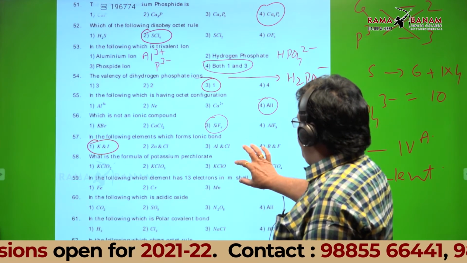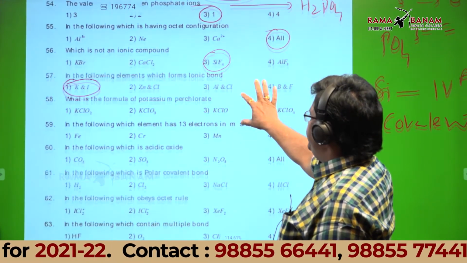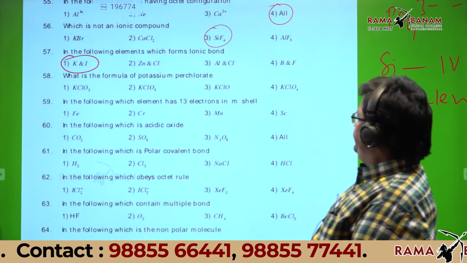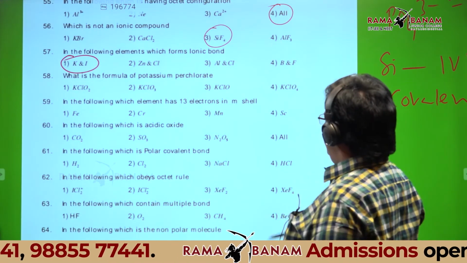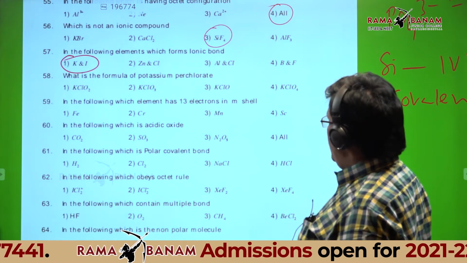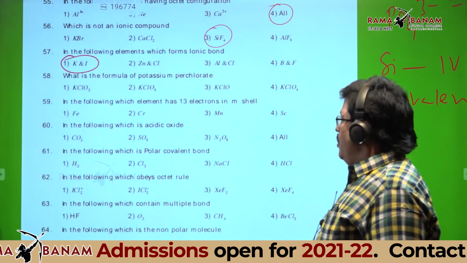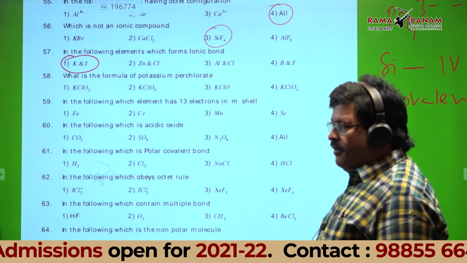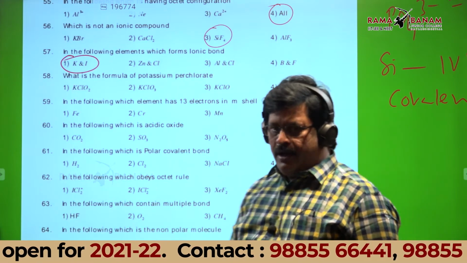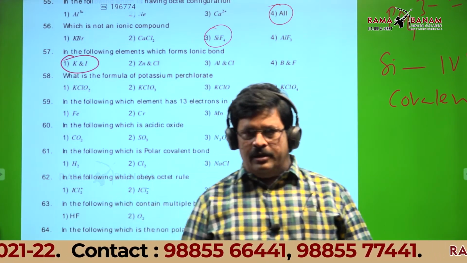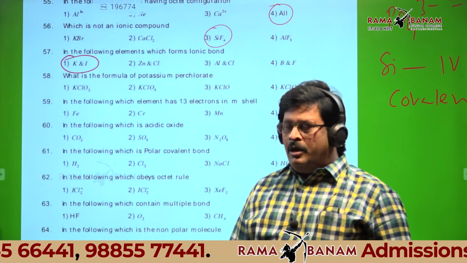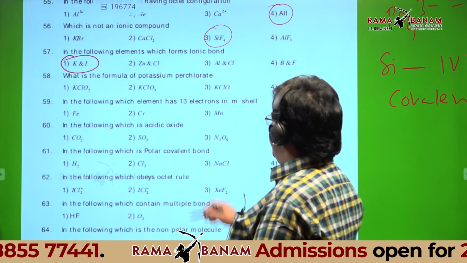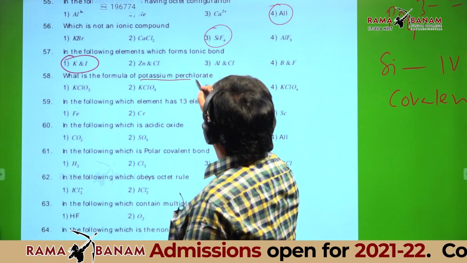What is the formula of potassium perchlorate? KCl4. KCl3. How many times you will change, and you are not confident on concepts? Potassium perchlorate. I asked potassium perchlorate.